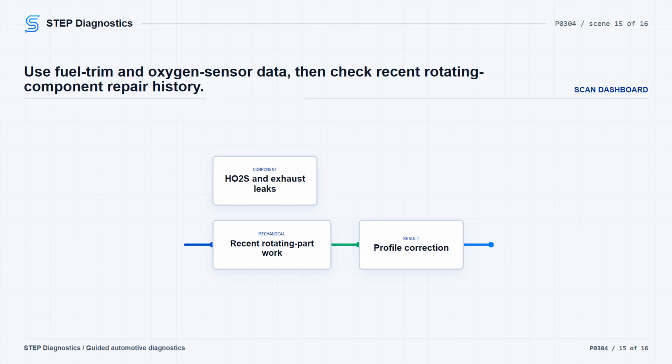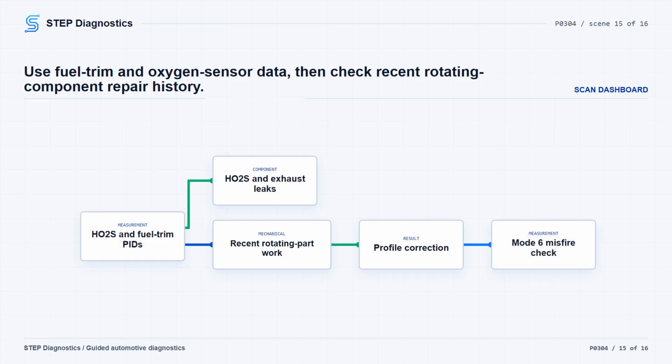If rotational components such as the crankshaft, pulley, camshaft, flex plate, flywheel, pistons, connecting rods, or front-end accessory drive parts were replaced, the misfire profiles may need to be relearned. Carry out the misfire monitor neutral profile correction with the scan tool, then verify the repair under the original conditions, and confirm the cylinder misfire count is below 10 in mode 6 on board test results. If there is no such repair history, and the fault still has not been found, pause, recheck the earlier diagnostic path, and avoid guessing before moving into an intermittent diagnostic path.